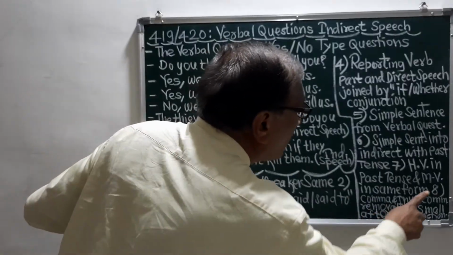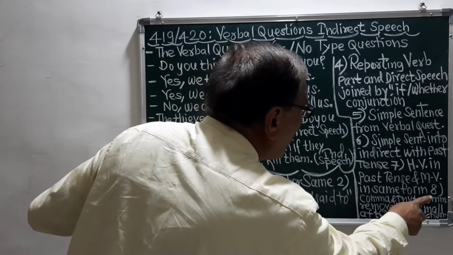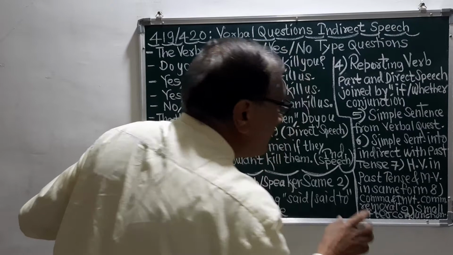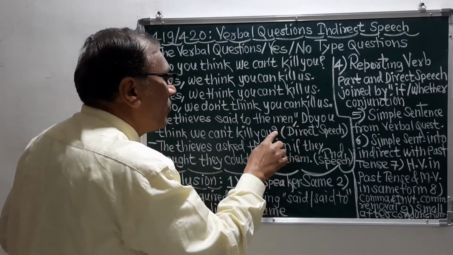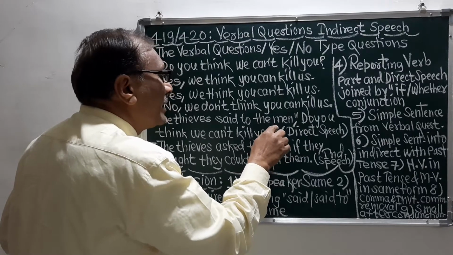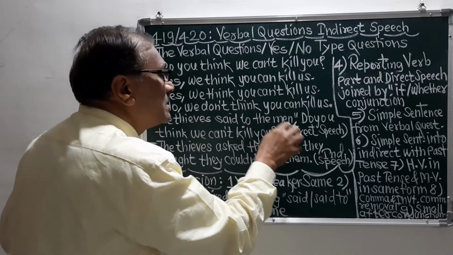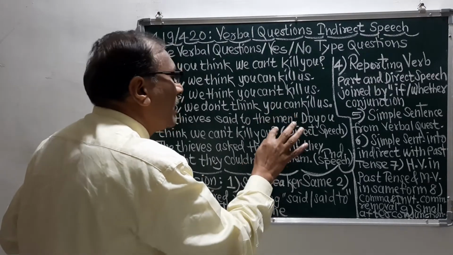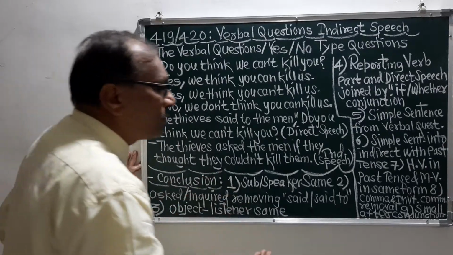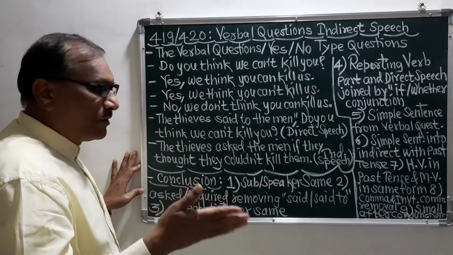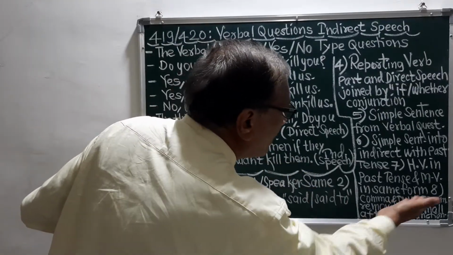Then I will go to the eighth rule, and the eighth rule is comma and inverted comma removal. Here the inverted comma has been given. Means comma and inverted comma are removed, meaning we should not put them. That is the important point. That is the eighth rule here.